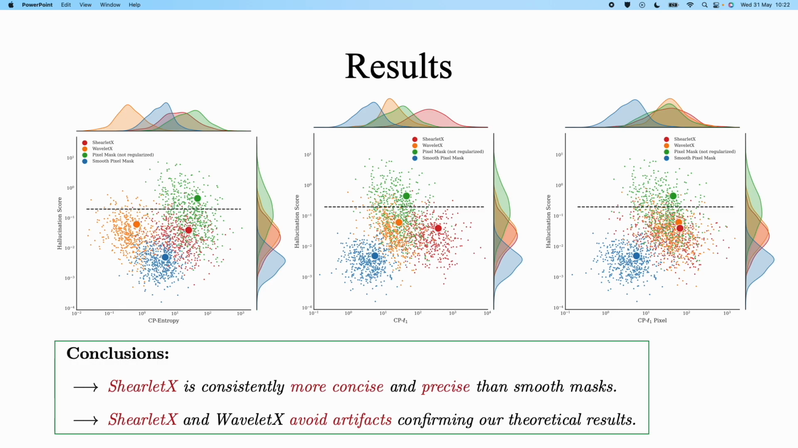As predicted, sparse pixel masks lacking smoothness regularization display an unacceptable level of artifacts, rendering them unreliable for explanation purposes. In all three plots, ShearletX notably outperforms other methods, achieving the highest CP scores and thus providing the most concise and precise explanations. Both WaveletX and ShearletX demonstrate substantial protection against artifacts, validating our theorem by having very low hallucination scores. While WaveletX and ShearletX exhibit higher hallucination scores than smooth masks, our empirical verification confirmed that these scores do not result in significant artificial edges or artifacts.